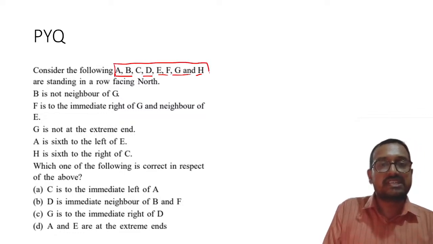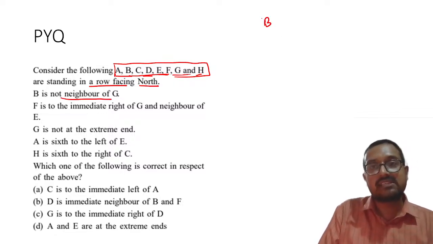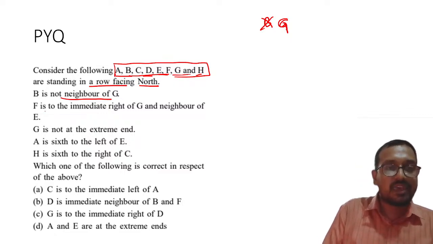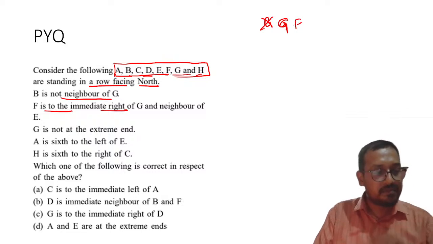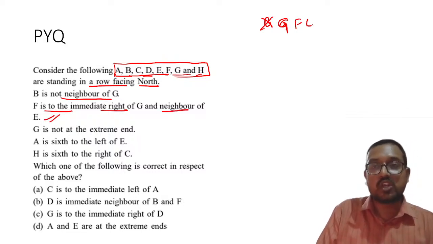A, B, C, D, E, F, G, H. These many people are standing in a row facing north. B is not a neighbor of G. Please remember, B cannot sit beside G. F is to the immediate right of G. So F is here, please remember. And F is a neighbor of E, so F is also a neighbor of E.